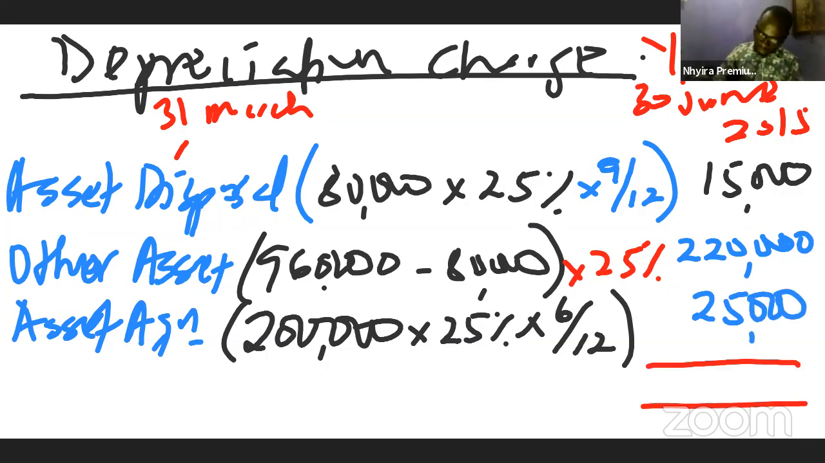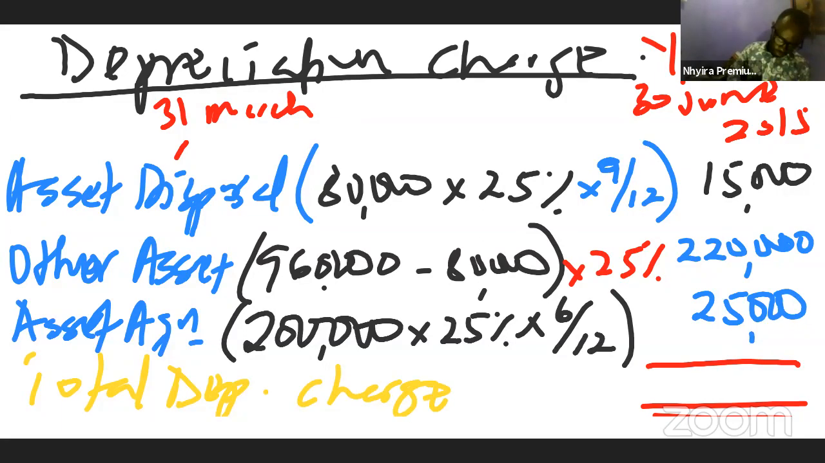So we add it up, and that gives us the total depreciation charge. And that is going to be 260,000. So this is the answer to the first question on the A aspect of question 2 that we are looking at. I believe you understand the concepts there. Very simple, straight to the point.